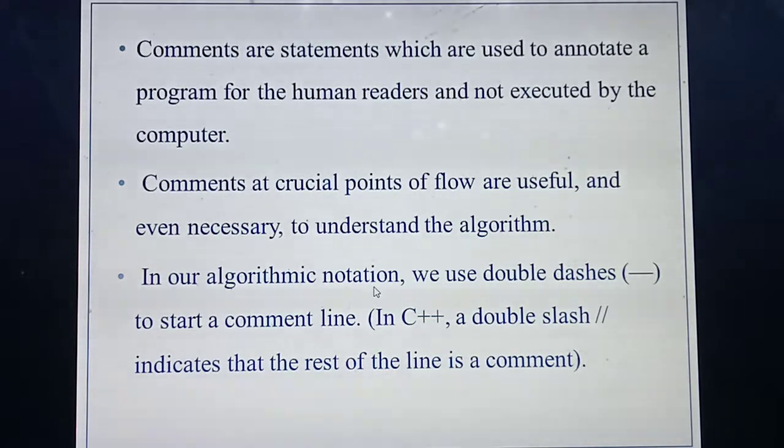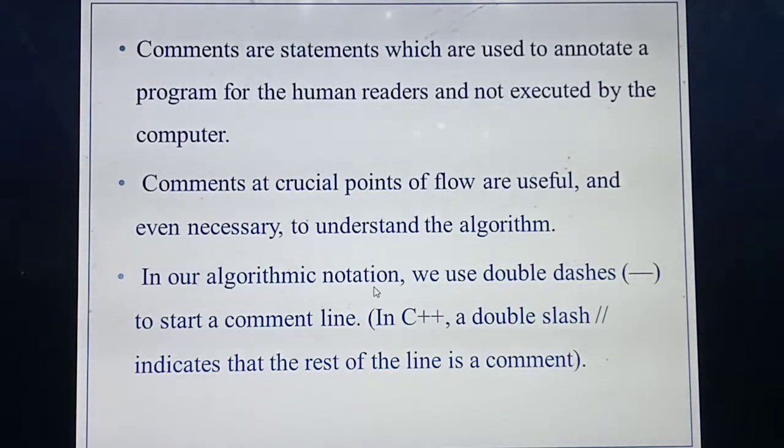The same thing applies if you are writing an algorithm or a program. If you give a line with this double dash or any symbol, that line we call a comment line. What's the meaning of this comment line? That line is given only for human understanding, not to be taken by the computer, not for the execution of the program.